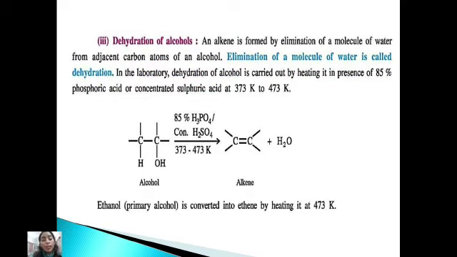Next is the dehydration of alcohol. Dehydration means removal of water. How can we remove the water?